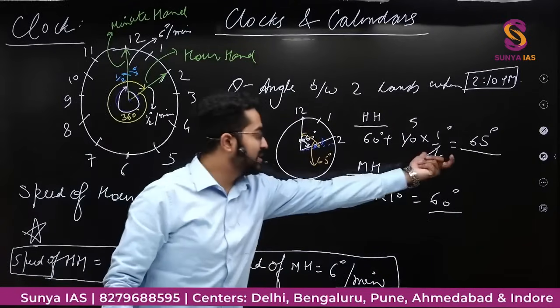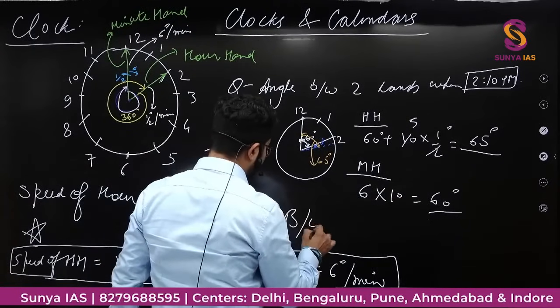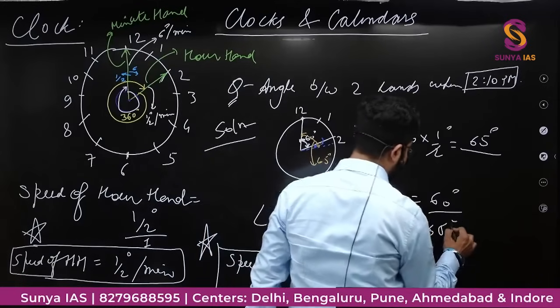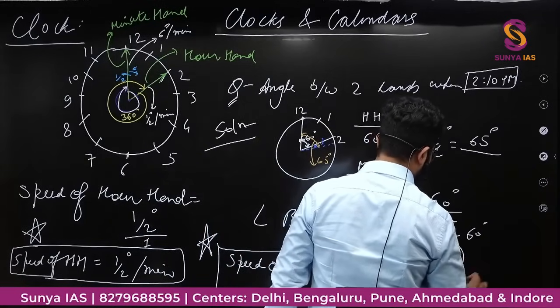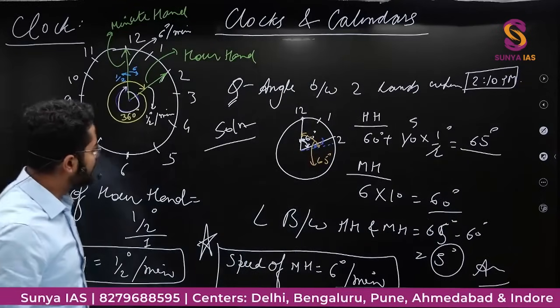Hour hand बना रही 65, minute hand 60. The angle between hour hand and minute hand would be 65 degree minus 60 degree, that is 5 degree, and that would be your answer, right? सिंपल था.